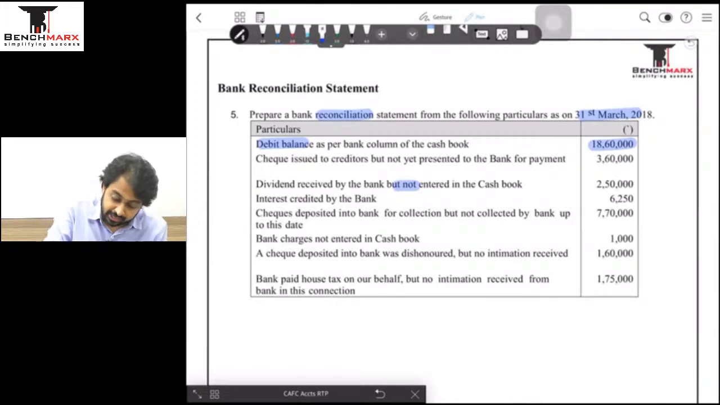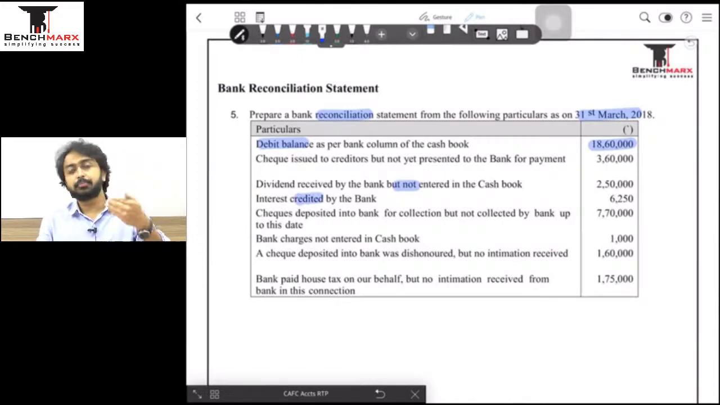Third, interest credited by the bank. On our balance, the bank is going to give us interest, which means the bank has credited the interest and we do not know about it. One more reason why the difference is coming up.